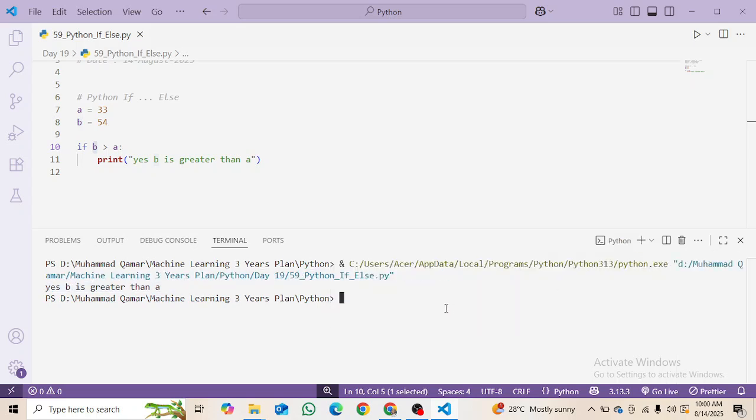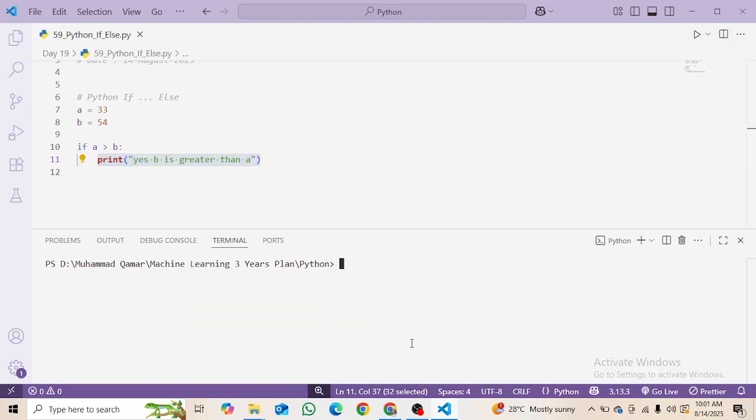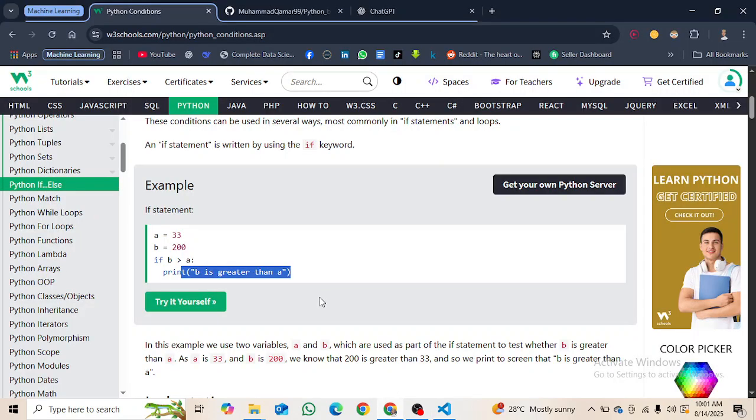Okay, so let's suppose I am reversing it. I am saying that a is greater than b, which is not true, so it should not print anything. Here you can see the file has executed and you cannot see any output. This means that this line is not executing because this condition is not true. As it is not true, that's why this is not executing. Also, you got the point. I'm going to clear this terminal and let's continue the tutorial.